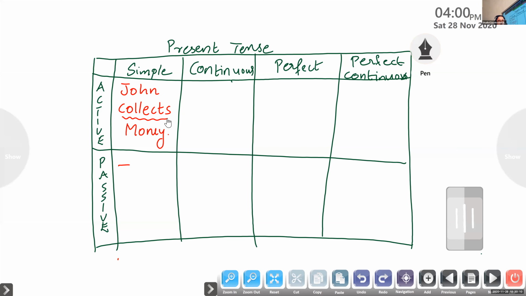Now we know the tense form. Tell me the subject of this particular sentence. John. Excellent. John is the subject. Tell me the object of the sentence. Money. Excellent. Money is the object of the sentence.